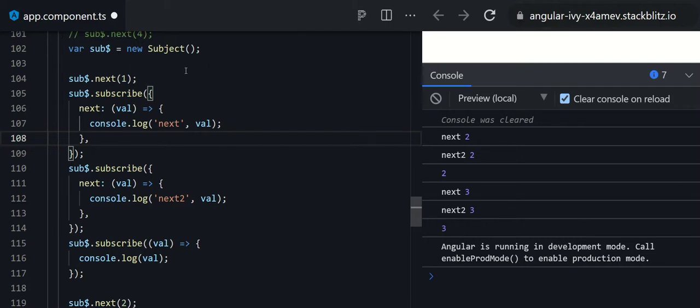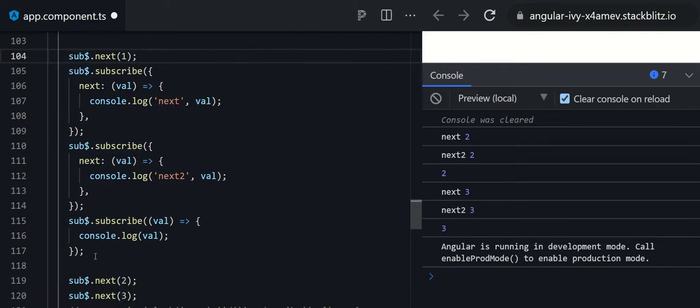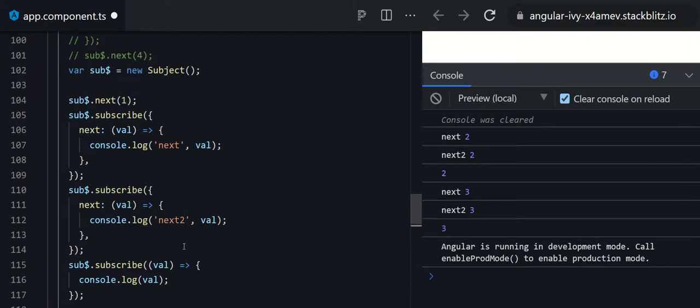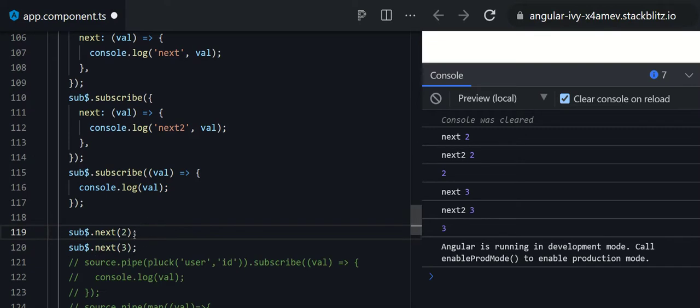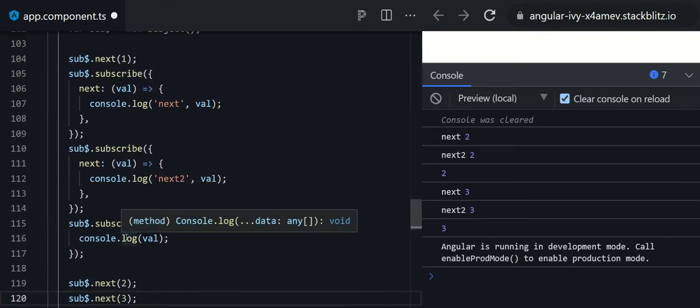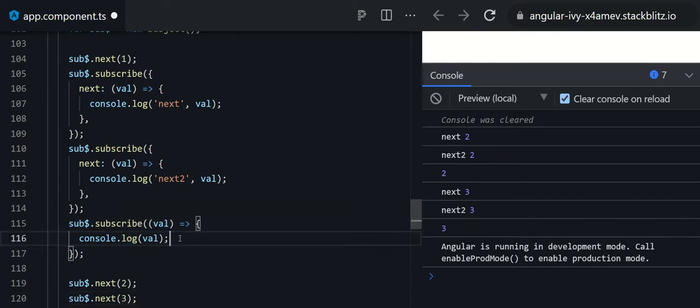So what will happen in that scenario? You can notice I have used the new keyword and created a subject. This is the observable, and I'm using the next method to produce or emit the next data, and I have subscribed 3 times, and then after the subscription I have produced some more data. So before subscribing, I produced 1, and after subscribing, I produced 2 and 3. In that scenario, what data will the subscribers get? So let's see in the console.